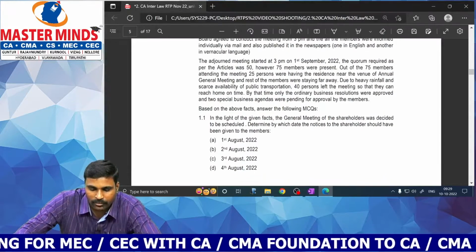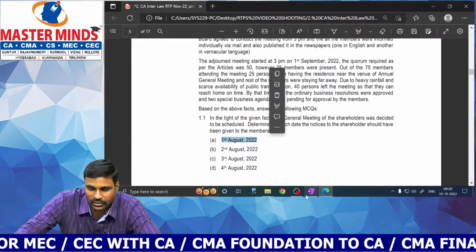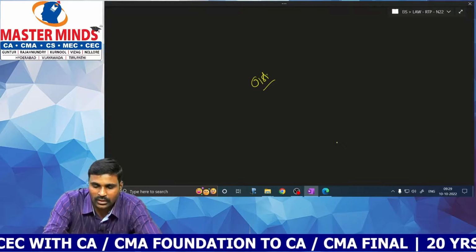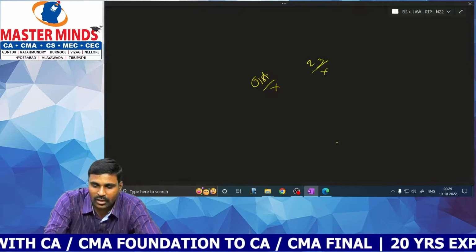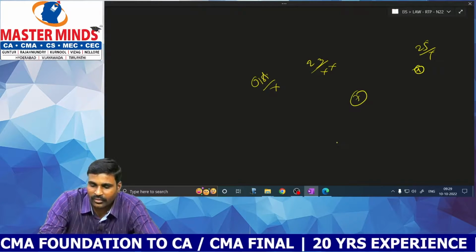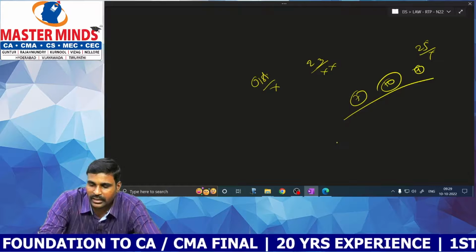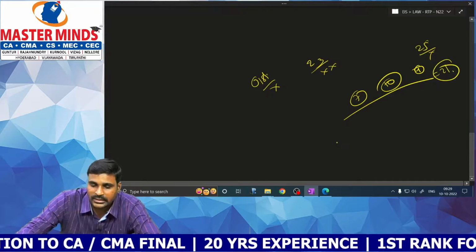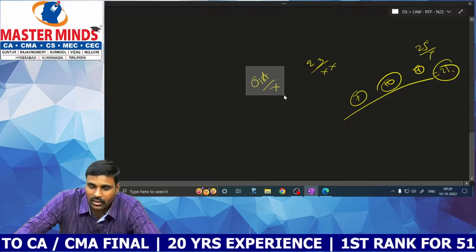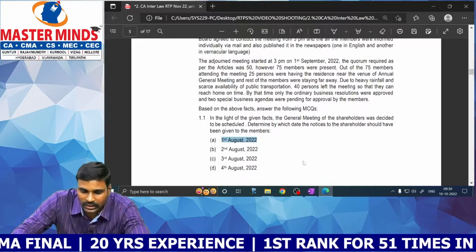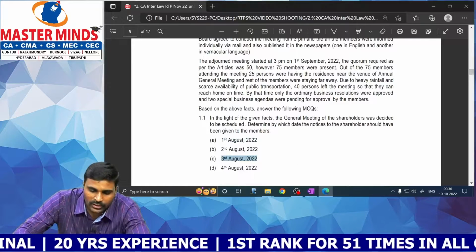3 days should be added means it's better to send the notice on 1st August. So if you send the notice on 1st August, that will be ignored. 2nd and 3rd will be ignored and 25th will be ignored. Here 4, here 7 and 10. Okay, 7 plus 10, 17 plus 4, 21. So I think if the notice is sent through post, it should be sent on 1st August 2022, on or before. If the notice is sent through email, then 3rd August is also possible.